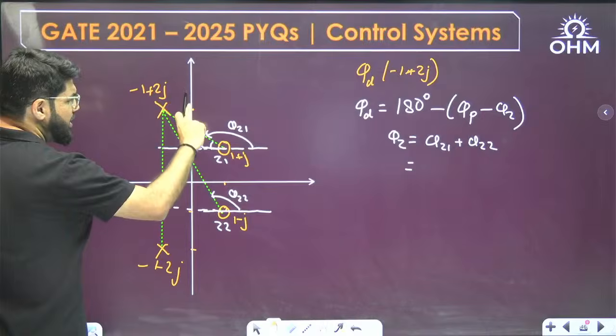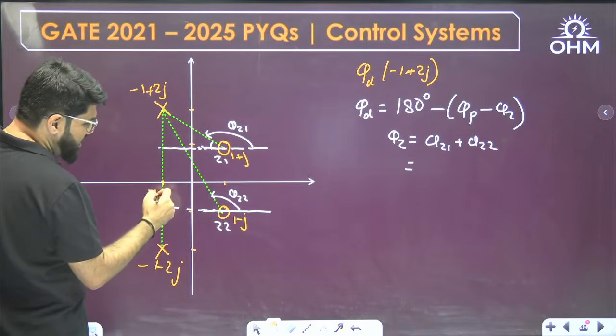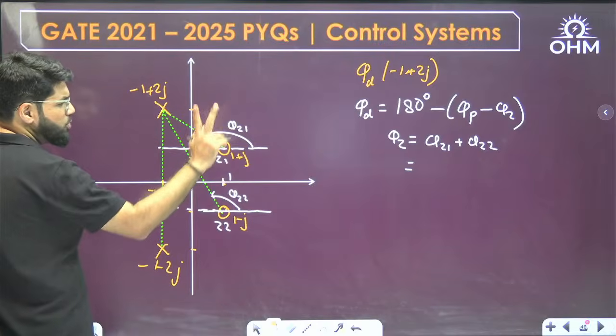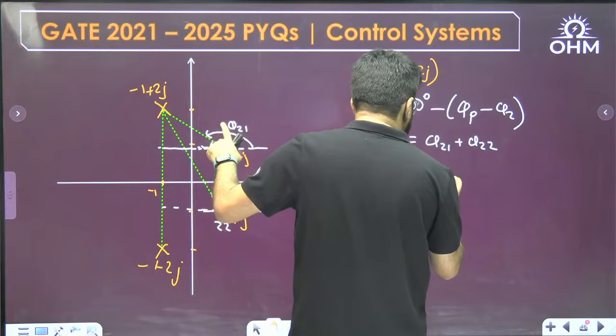How much is this height? This is 1, this is 2, so this height is 1. And how much is this base? Now see, this is -1 and this is +1, so -1 to +1 is 2 units. So this is the interior angle. What is the exterior angle?